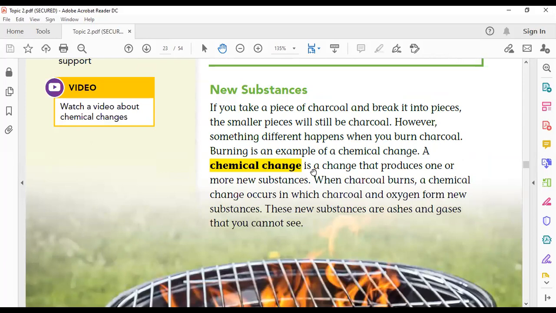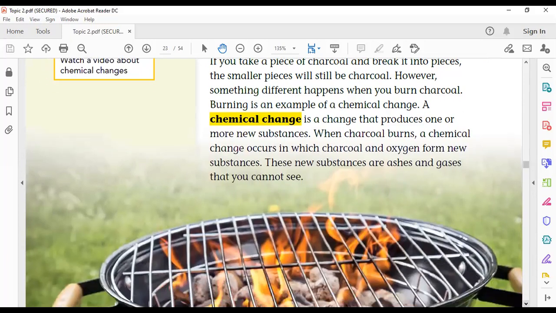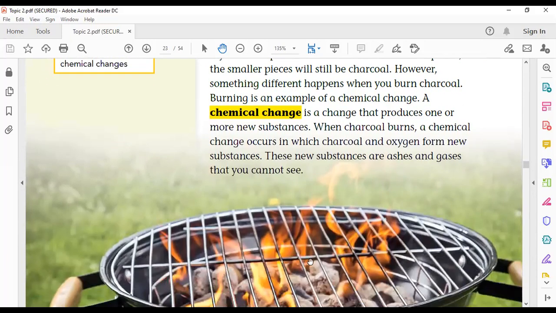A chemical change is a change that produces one or more new substances. Here, in a chemical change, we have a new substance, or more than one new substance. This is an example of chemical change: burning. When you burn charcoal, when you burn paper, when you burn anything, burning is a process.